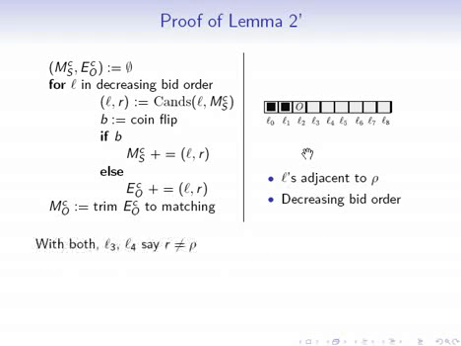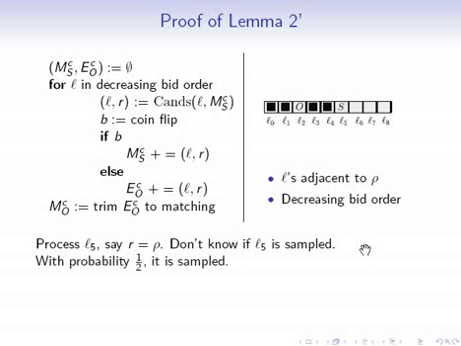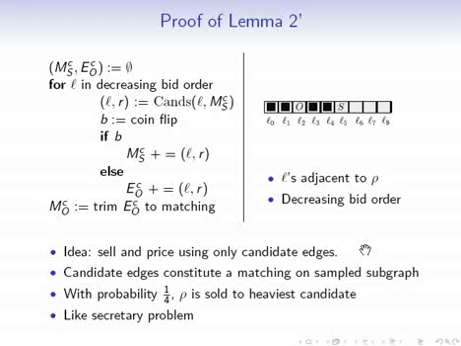So let's say that when we process both L3 and L4, rho again doesn't come out as a candidate. That's 2 more black boxes. But when we process L5, rho does come out as a candidate. Again, when rho comes out as a candidate, we don't know if L5 has been sampled yet or not. But we know that with probability 1/2, it is sampled. So let's see what happened. Remember that the broad idea is we only sell and price using candidate edges.